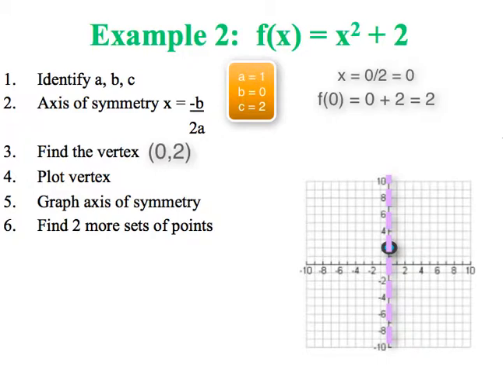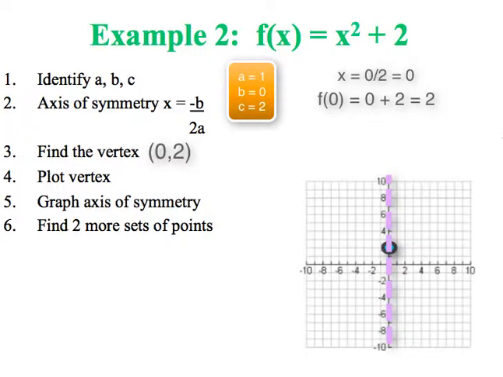After you've drawn the axis of symmetry, now we need to find additional points on the line. So this time our vertex is already on the x equals 0. It's on that y-axis right there. So we're just going to go 1 point to the left, and we're going to plug in x equals negative 1. I want to know what my y value is equal to when x equals negative 1, and that will give me the location of another ordered pair.